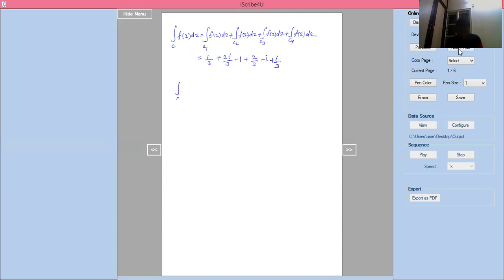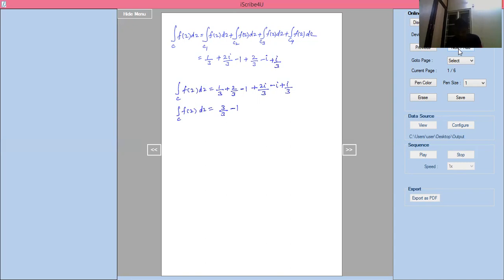Now, integration of C into f of z into dz equal to 1 by 3 plus 2 by 3 minus 1. Next, 2i by 3 minus i plus i by 3. Now I'll write integration of C into f of z into dz equal to 1 by 3 plus 2 by 3 is 3 by 3, minus 1.